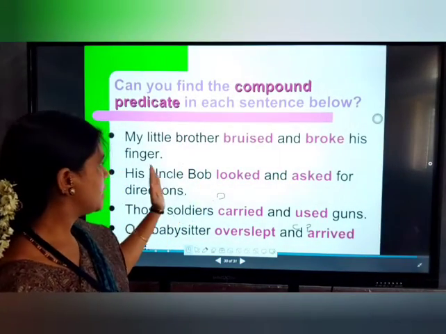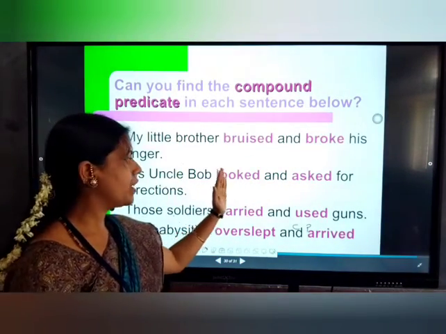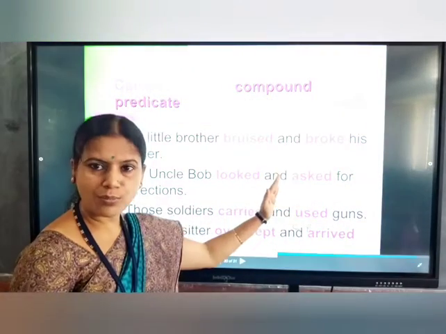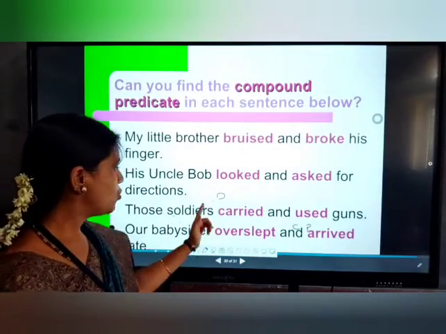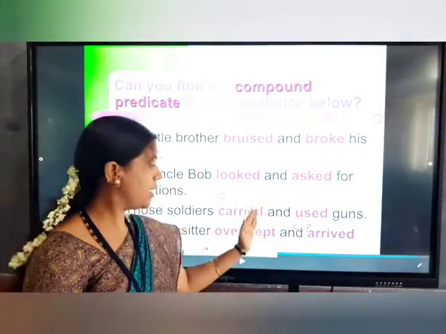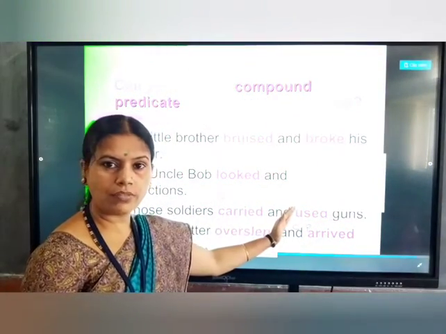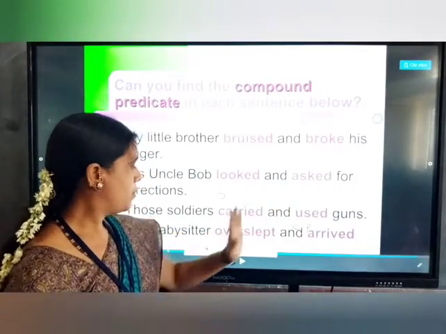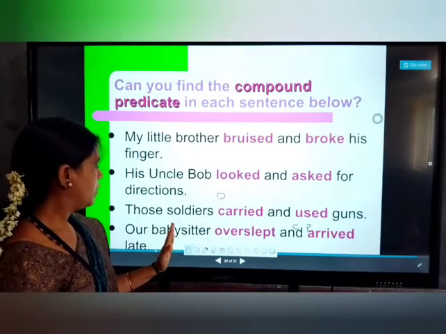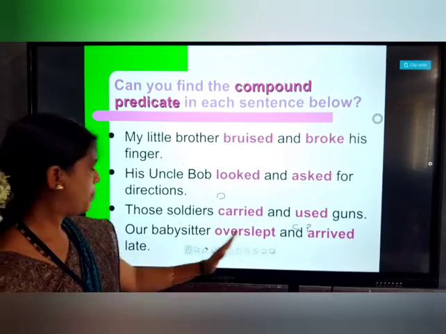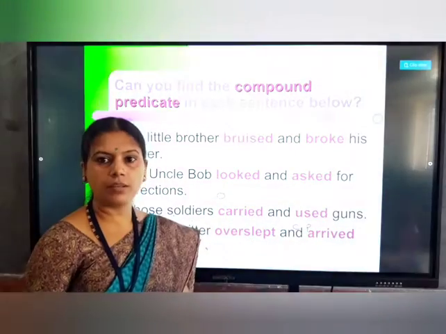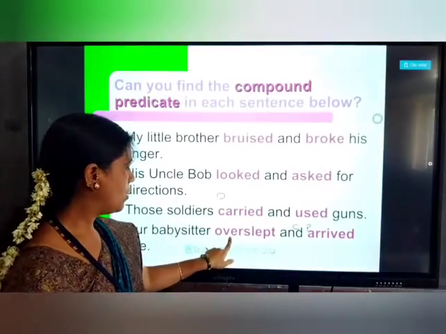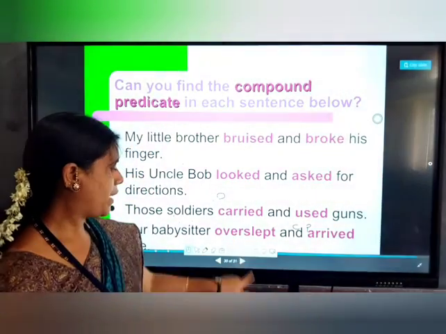His Uncle Bob looked and asked for directions: looked and asked, more than one verb, a compound predicate. Those soldiers carried and used guns: again we are having more than one verb. Our baby sister overslept and arrived late: overslept and arrived are more than one verb, a compound predicate.